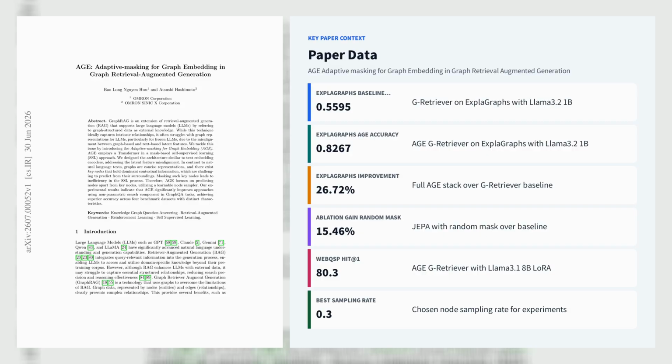The paper also reports that a sampling rate of 0.3 is the best overall trade-off and that AGE can preserve or improve accuracy while keeping training at 2 to 7.3 minutes per epoch and inference as high as 148.5 tokens per second.